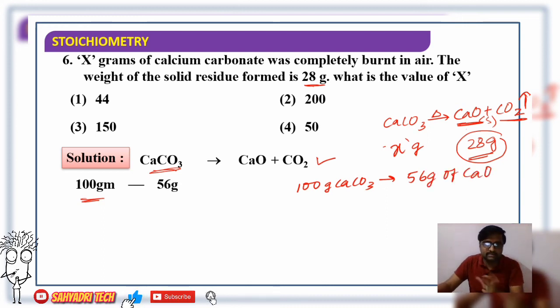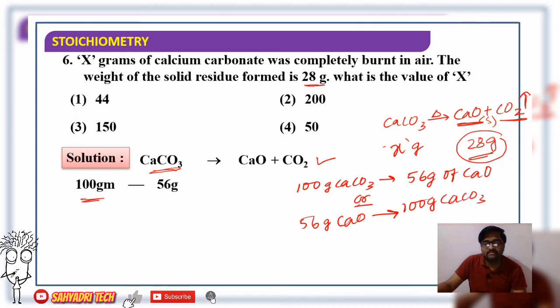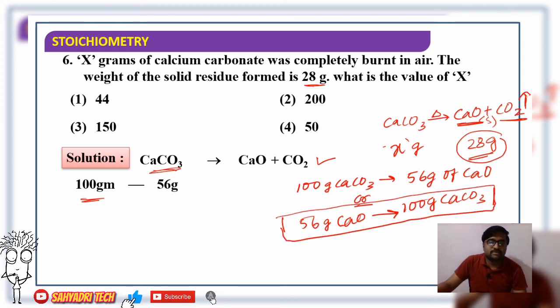In reverse, 56 gram of calcium oxide is produced by 100 gram of calcium carbonate.